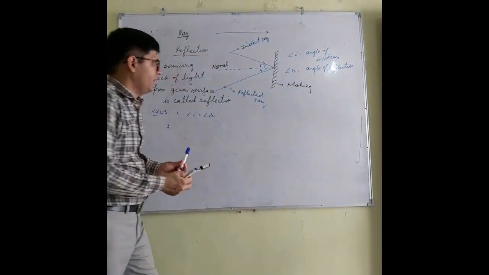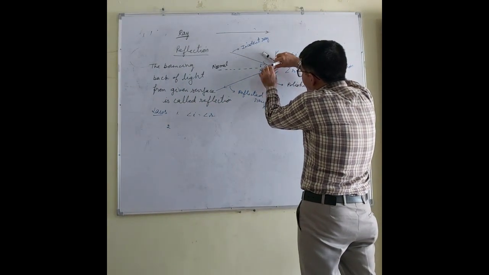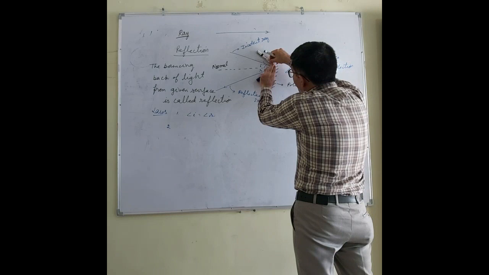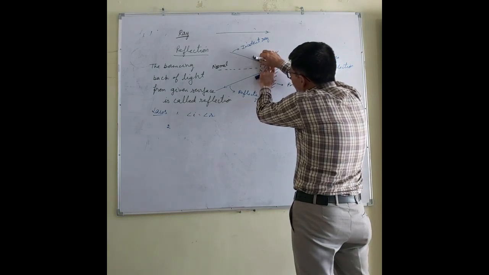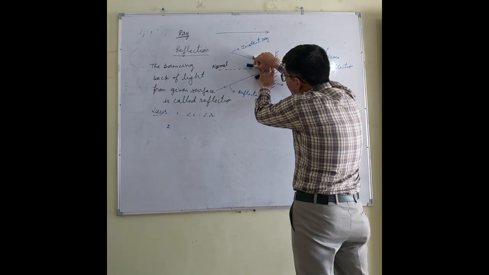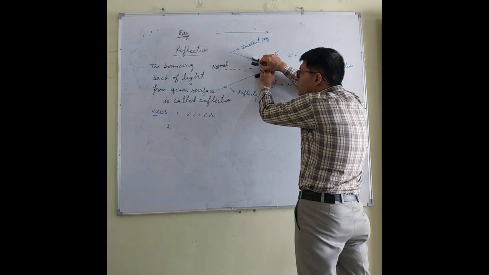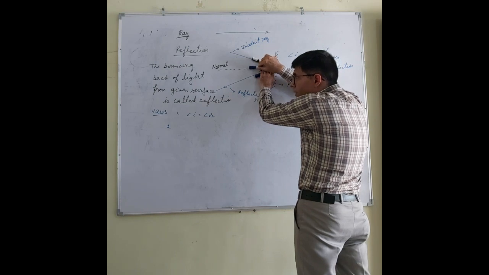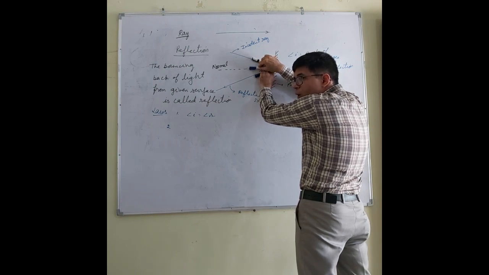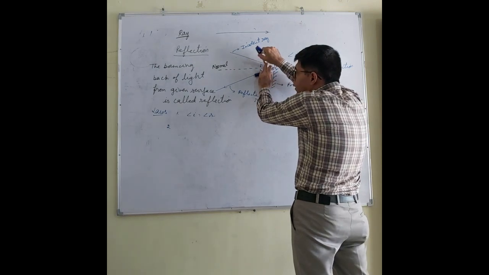Now listen, let us say these two markers are representing the incident ray and the reflected ray, and the third is representing the normal. If I do the normal like this, what will happen? I will say that they are not lying in the same plane. But now these three are lying in the plane of the whiteboard.